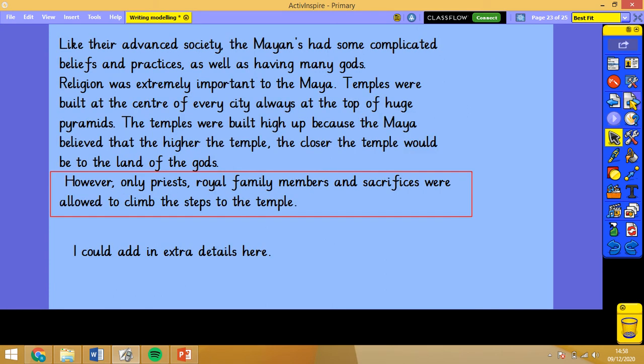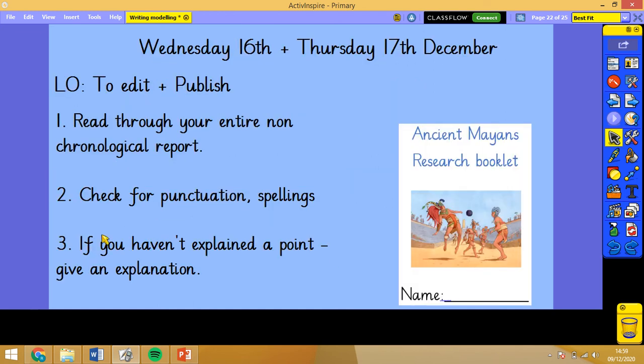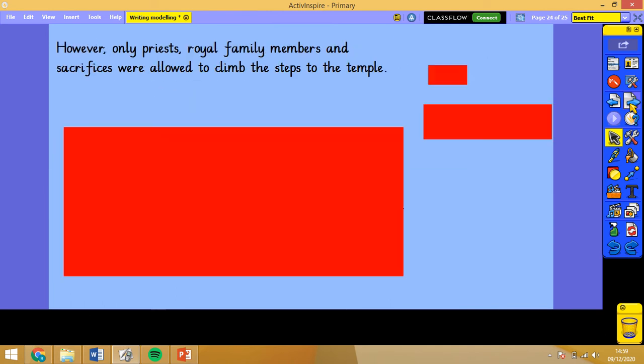So you remember the other day about Mayan gods and religious beliefs. So this was what I wrote here, and then right at the very end, I had this. However, only priests, royal family members, and sacrifices were allowed to climb the steps to the temple. So this is the bit I'm going to focus on today. I could add extra details in here, and this is what I very much like, this third point here, giving that explanation, and that's what I want to focus on.